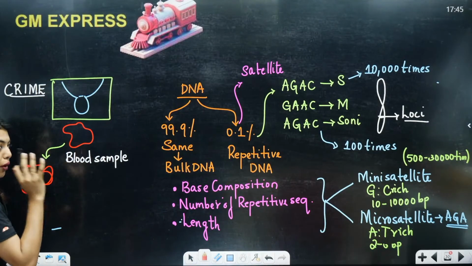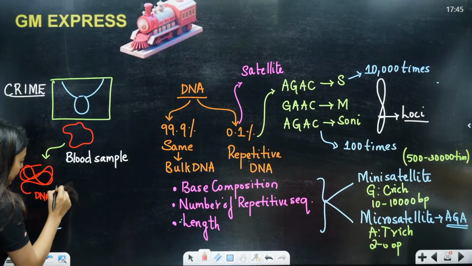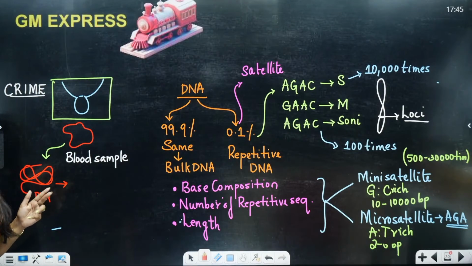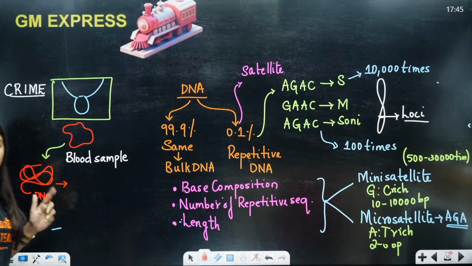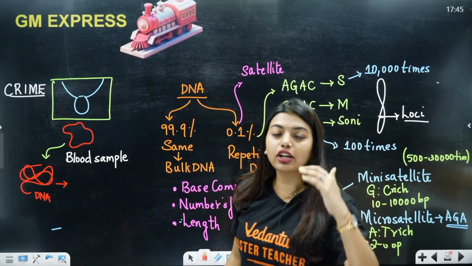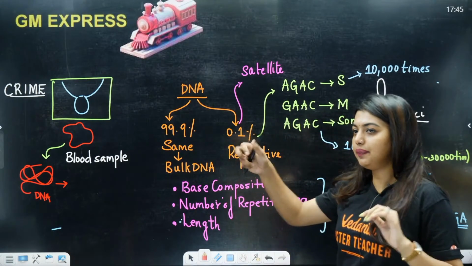Now, I extracted the DNA. With the help of restriction endonuclease, I'm going to cut the DNA into smaller fragments. After that, I'm going to run it in an agarose gel electrophoresis. So, depending on the size, I will get the fragments. So far, clear?